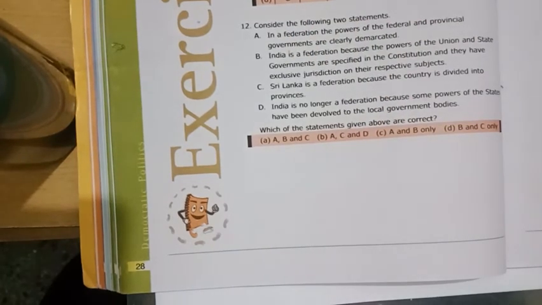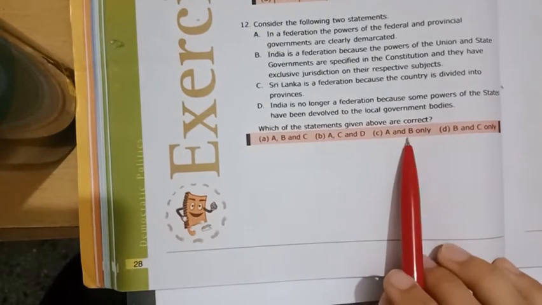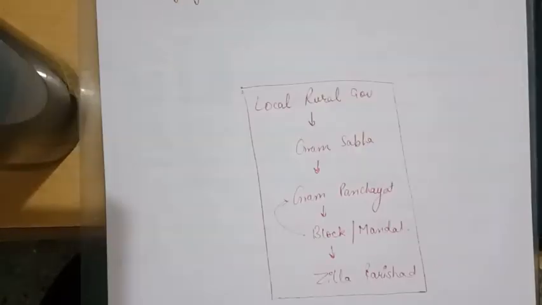So the correct answer of this is C, A and B. A and B were the only correct statements. So this is not given in the NCERT questions, but it is a very important question and a typical one where the students can get confused, especially in the MCQs.